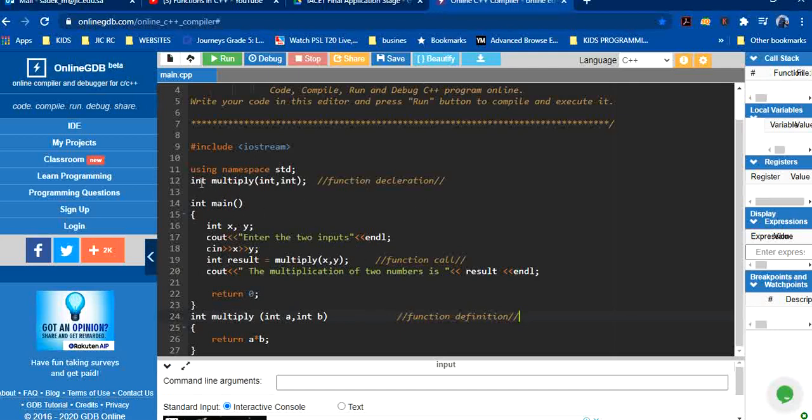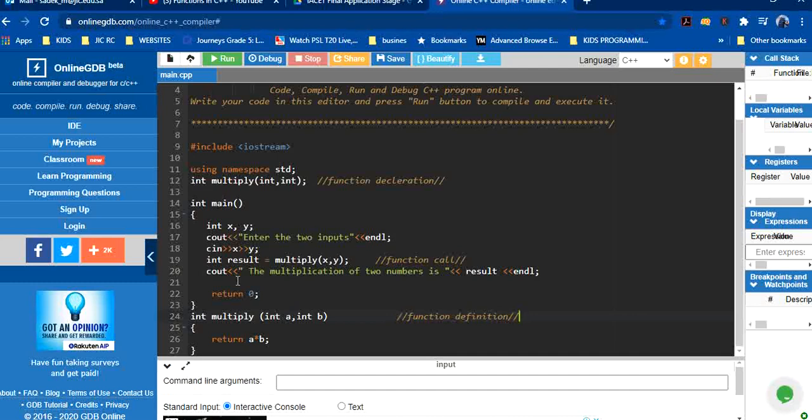If you wish, as I said, you can remove this function declaration. You can start from the function definition, write the code block of the function, and then write the main program. In this program I'm just using the function to make you understand how we use it. But eventually the benefit of the function comes when we have a part of the code that is repeated multiple times. Then we take that part of the code into a function, and from our main program we call it multiple times.